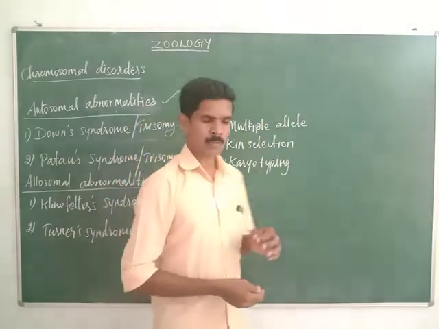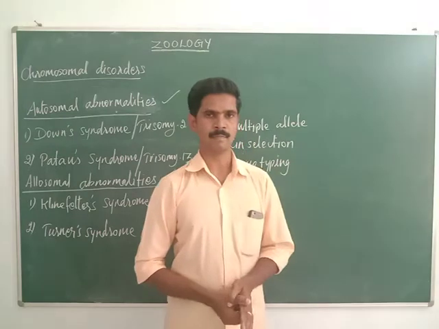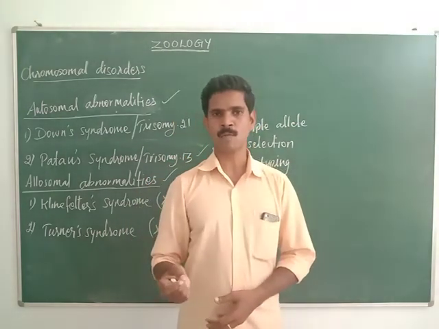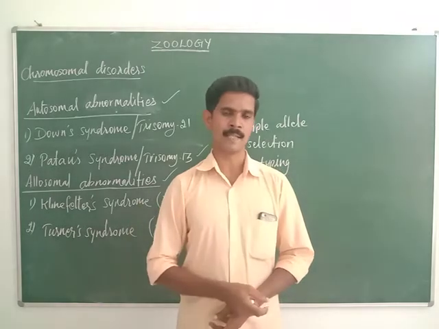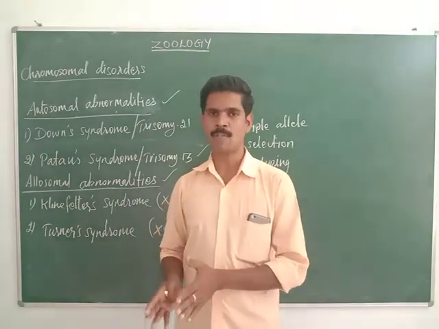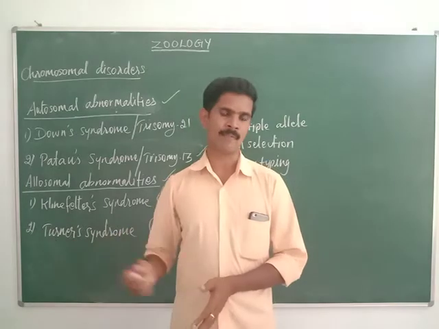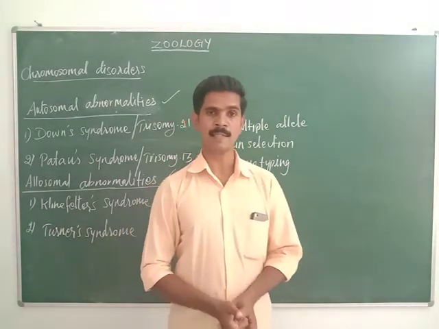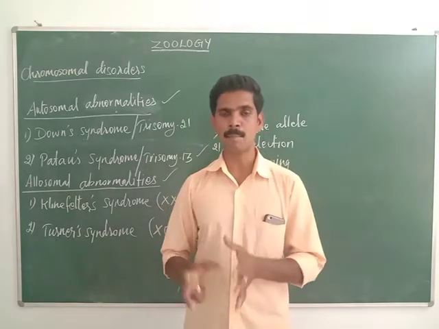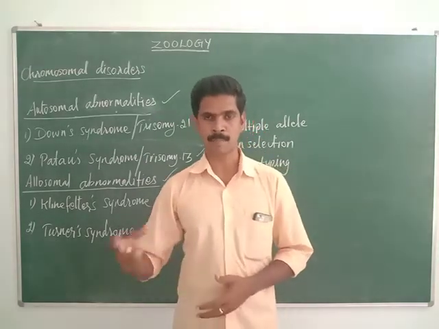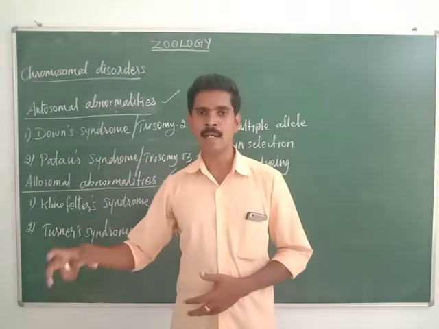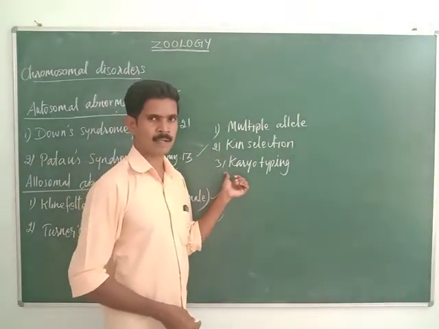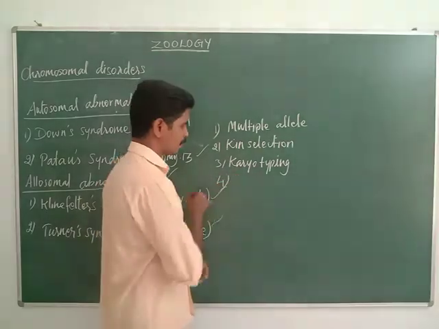Karyotyping. Karyotyping is a technique with the help of which we can separate all the 46 chromosomes from a cell and arrange them in a graph. So karyotyping is a technique in which the complete set of chromosomes is separated and arranged in a graph. Do you understand? Then the fourth 2-mark question.